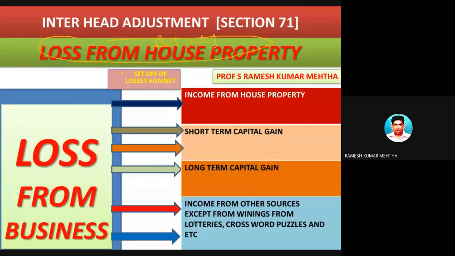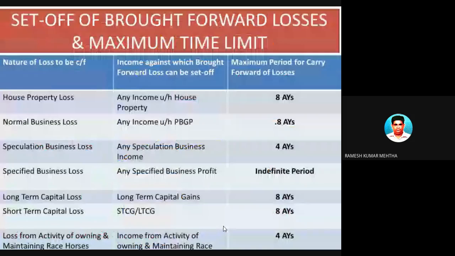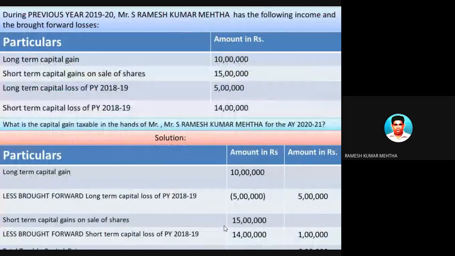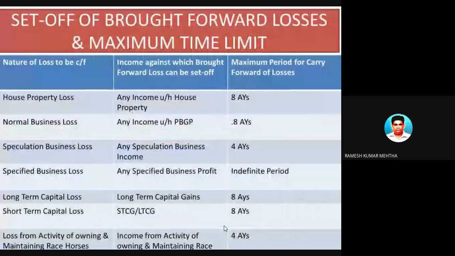Loss from business can be set off against, you can't set off against salary income, but you can set off against short-term capital gain, long-term capital gain, and income from house property, and income from other sources, except winnings from lotteries and crossword puzzles. So, hope you have understood this particular topic.